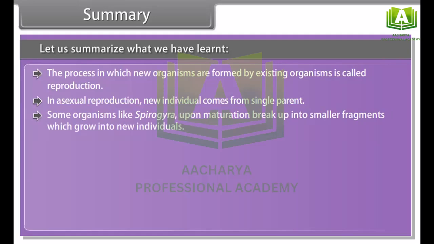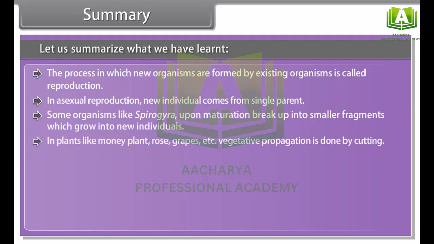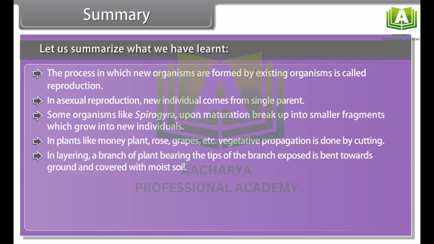Some organisms like Spirogyra, upon maturation, break up into smaller fragments which grow into new individuals. In plants like money plant, rose, grapes, etc., vegetative propagation is done by cutting. In layering, a branch of the plant with the tip of the branch exposed is bent towards the ground and covered with moist soil.